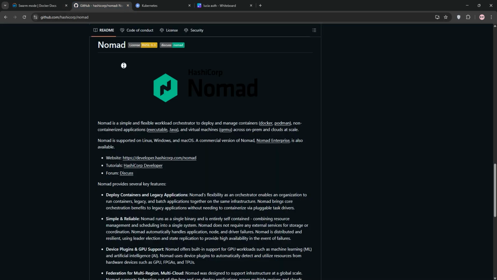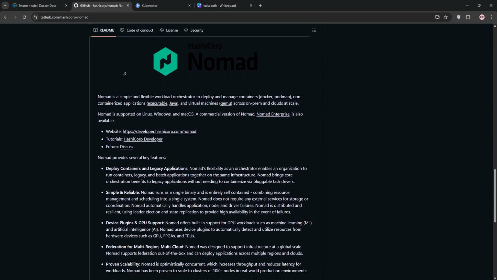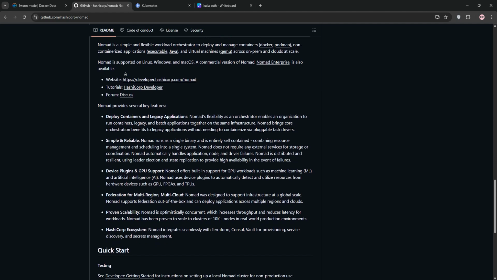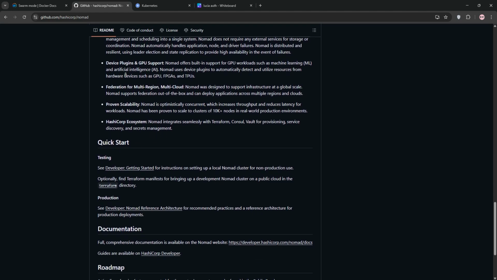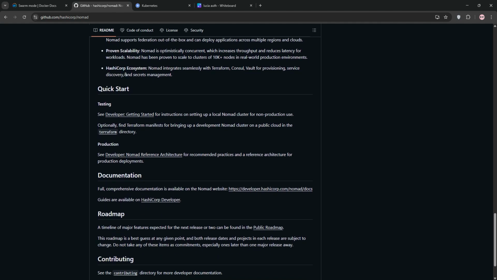Next, we have Nomad as a flexible workload orchestrator handling both containerized and non-containerized apps like Java or VMs. It's a single binary, easy to install, and scales to thousands of nodes. Nomad shines for its simplicity and cross-platform support.